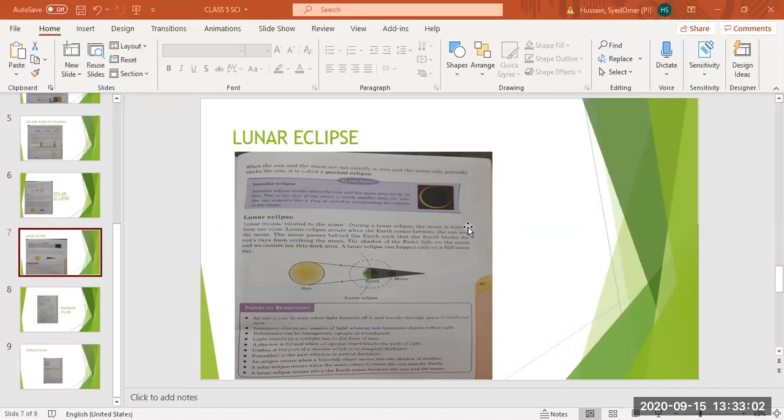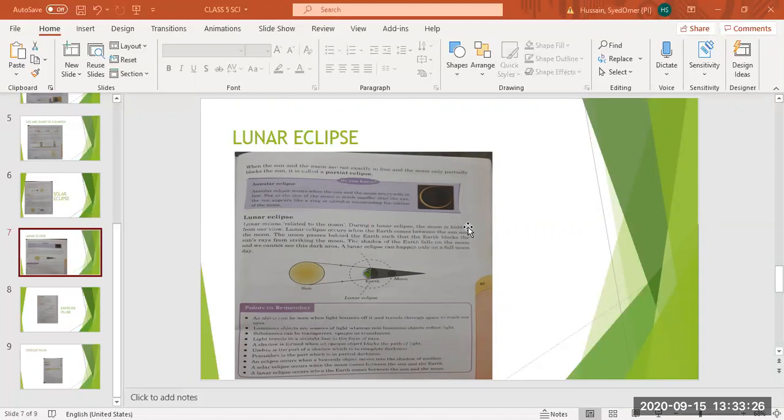So the light falling from the sun on the earth will not cross to the moon. Because earth is an opaque object, the light falling on it will create a shadow behind it.